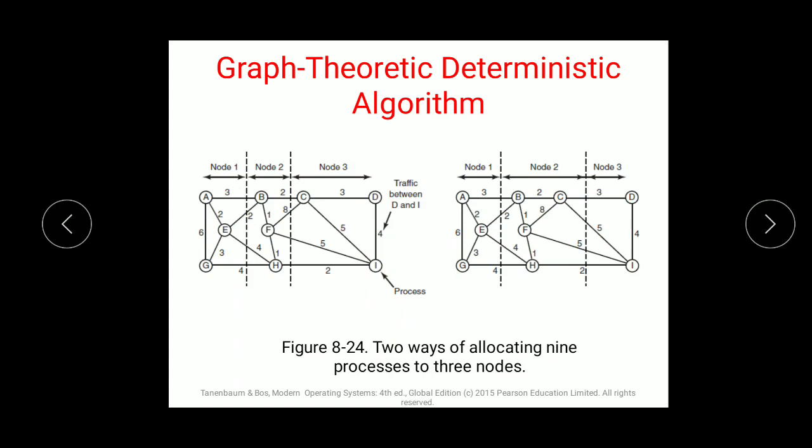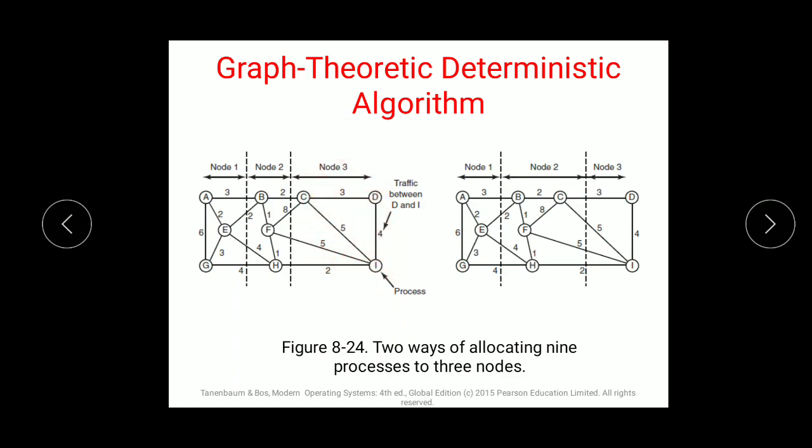In this part of the figure, the graph is partitioned with processes A, E and G on machine 1, processes B, F, H on machine 2, and processes C, D and I on machine 3. So this is basically done: A, then E and G are all together on machine 1, that is node 1. Then you have B, F and H on machine 2, that is node 2. Then you have C, D and I on machine 3. So this is being divided.